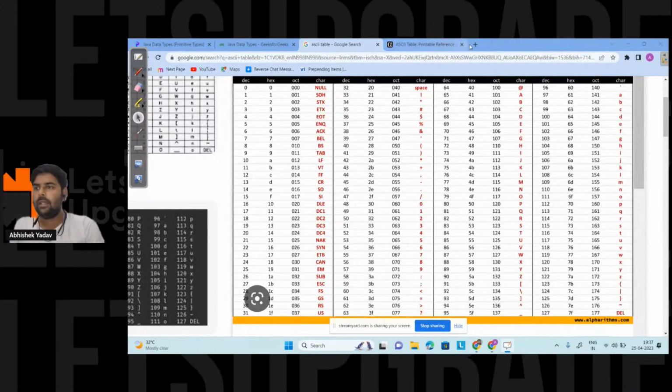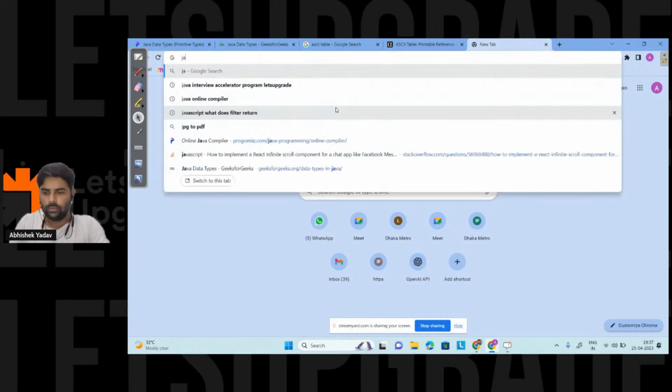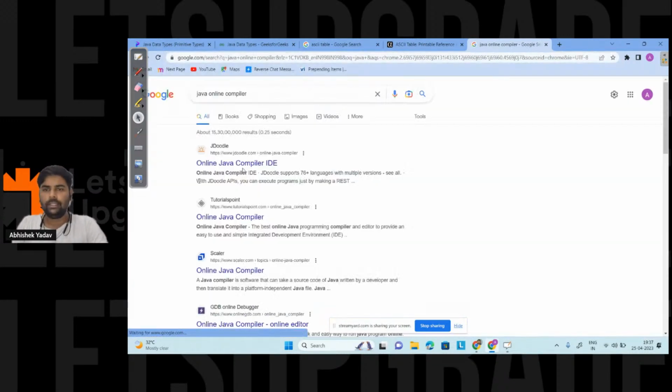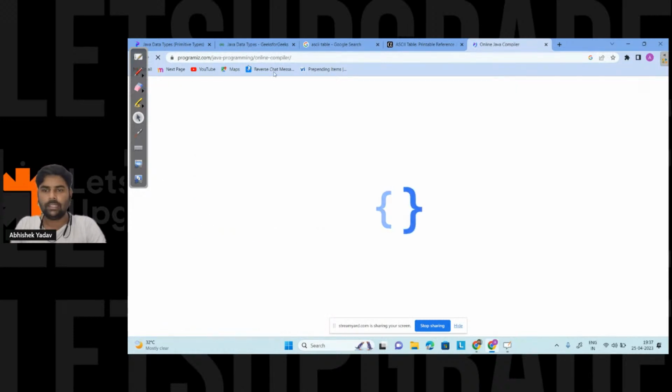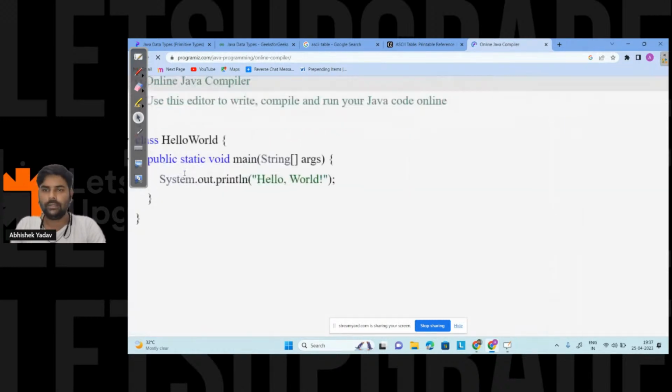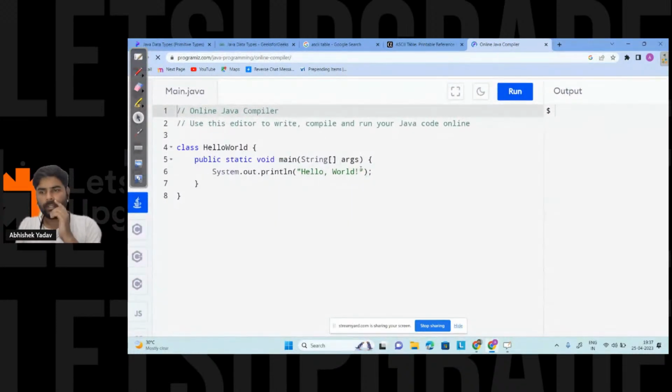Okay, so now what I am trying to do here is, we will use an online compiler. In order to use an online compiler, you can search for Java online compiler here, and you can open any one. Basically I use this one. So here you have the online compiler, and in the online compiler you can write the code.